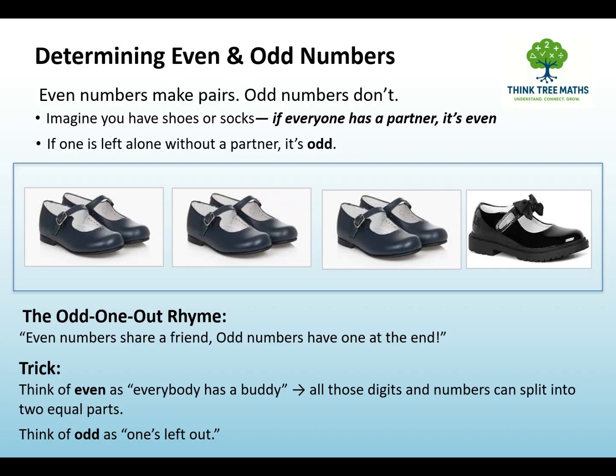There you have it. Great job. Now you know the secret behind odd and even numbers. Even numbers can share equally, and odd numbers keep one extra. Easy, right?